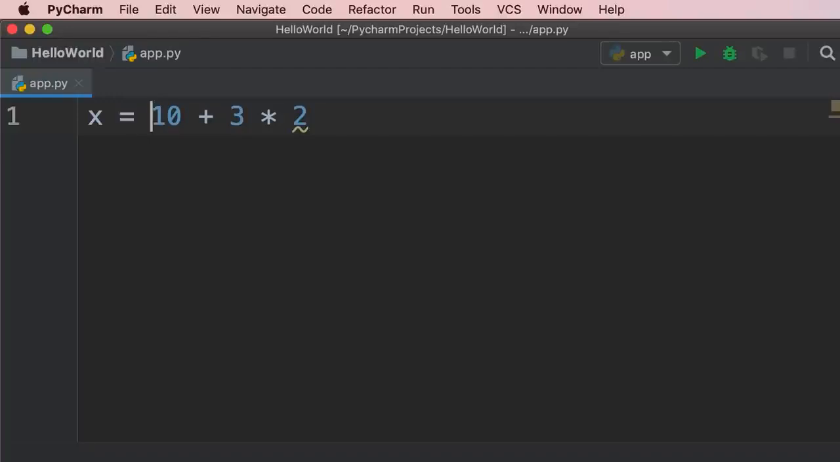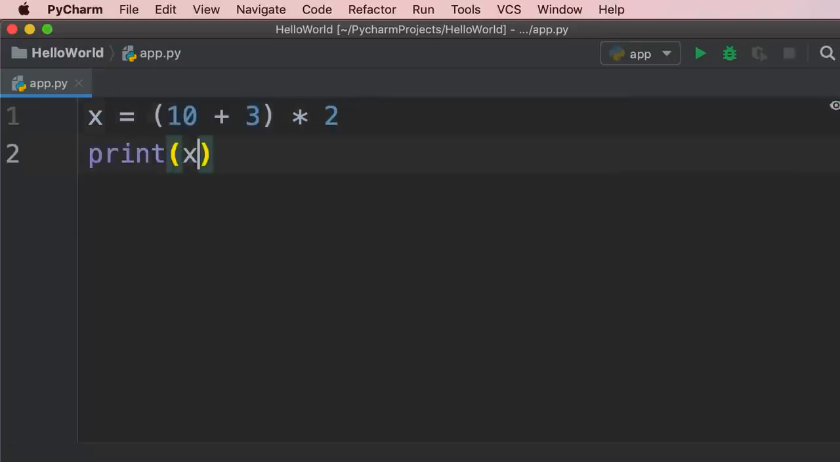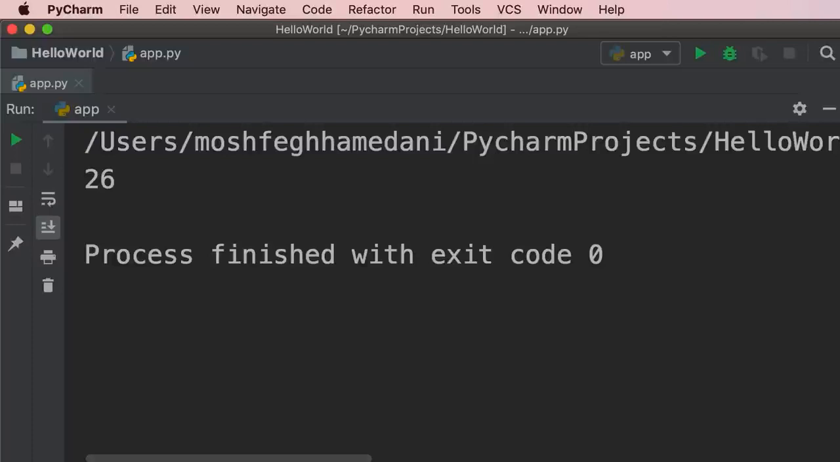For example, in this expression, if we want 10 plus 3 to be evaluated first, we can wrap it in parentheses. So like this. Now when we execute this code, we're going to see 26 because 10 plus 3 is 13, and that multiplied by 2 is 26. Let's verify this. So print x, and we get 26.